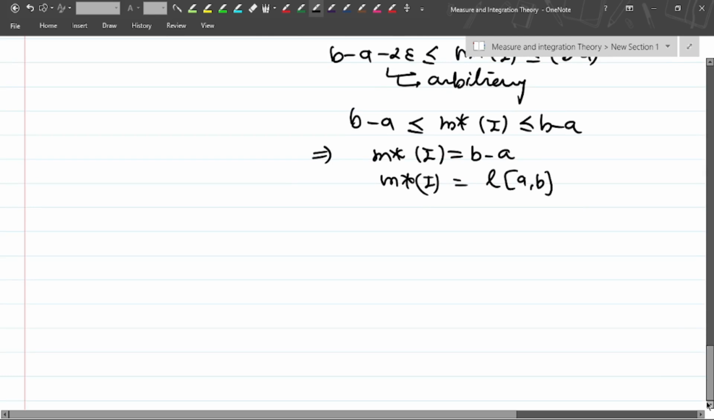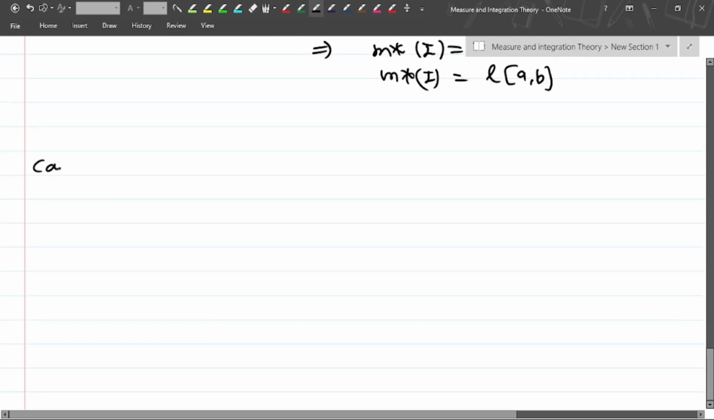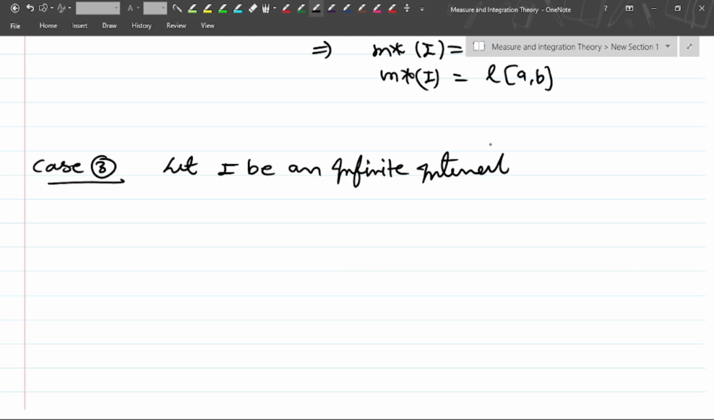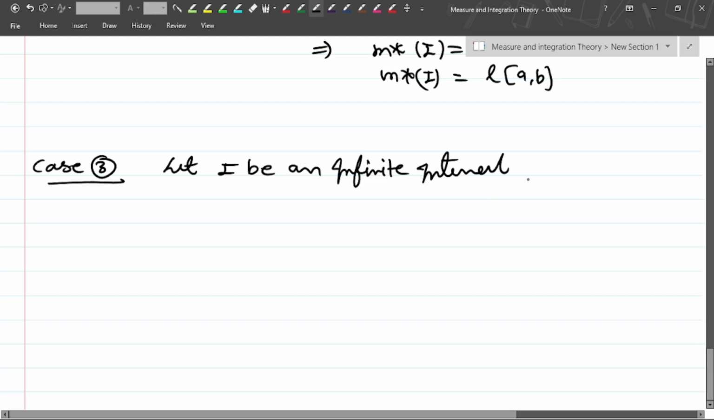So case number 3 is all about the infinite interval. Let I be an infinite interval. We proceed with three cases: first we have taken the closed interval, then the open interval, and then the infinite interval. The length of this interval will be infinite.